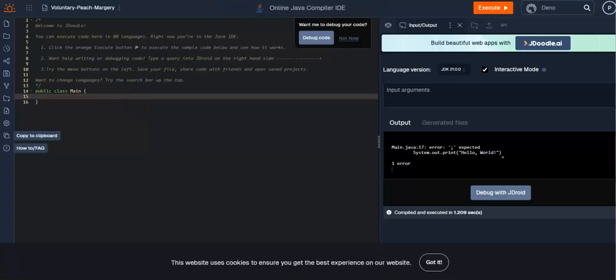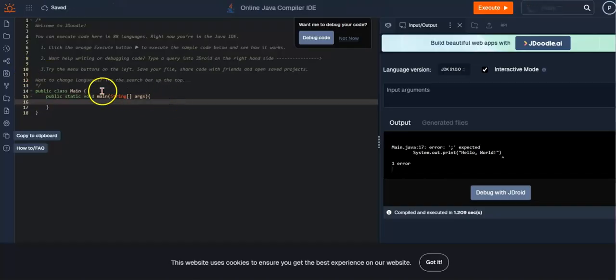Next, you want to have a method. In this case, you want to have public static void main(String[] args). And this method is basically the starting point for your program. That's what the compiler will take in. It will say, oh, this is where you are actually starting your code, and this is where Java will begin to run your code.